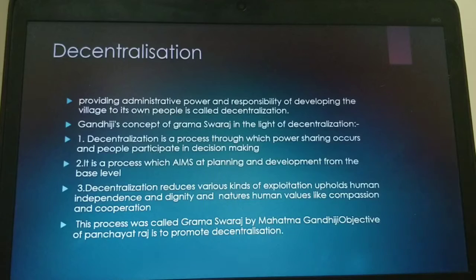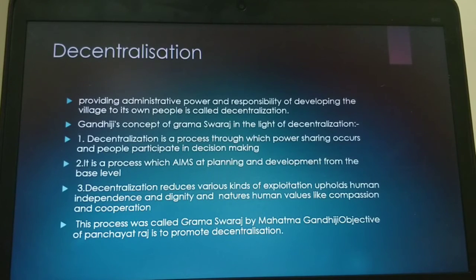So the second part of the lesson is decentralization according to Gandhiji. This is asked as a 3-mark question. According to Gandhiji, what is decentralization and what are its features? Providing administrative power and responsibility of developing the village to its own people is called decentralization. This is Gandhiji's concept of Grama Swarajya in light of decentralization.